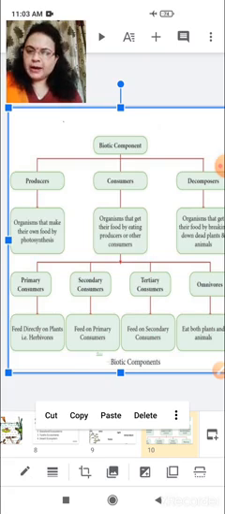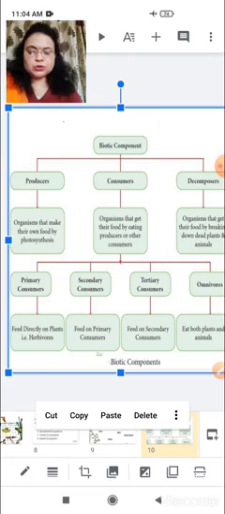And the biotic factors are producers, consumers, decomposers. Producers are organisms that make their own food by photosynthesis. Consumers are of three types: primary, secondary, and tertiary. Primary depend on producers, secondary depend on primary consumers, and the third depend on the secondary consumers.